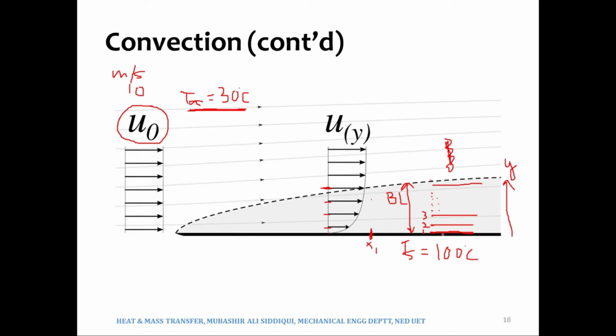So there would be a region where the effects of the temperature of the plate on the fluid are being felt. That would give rise to a thermal boundary layer region.